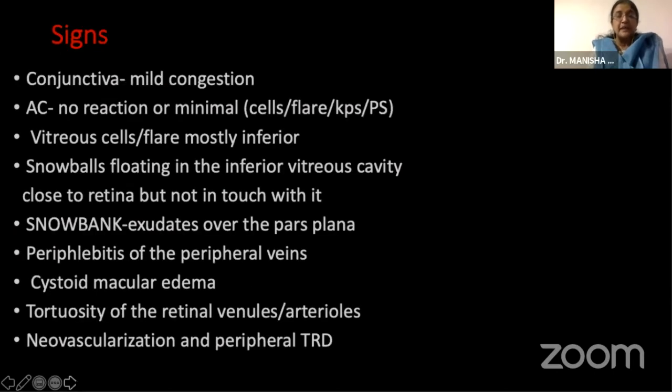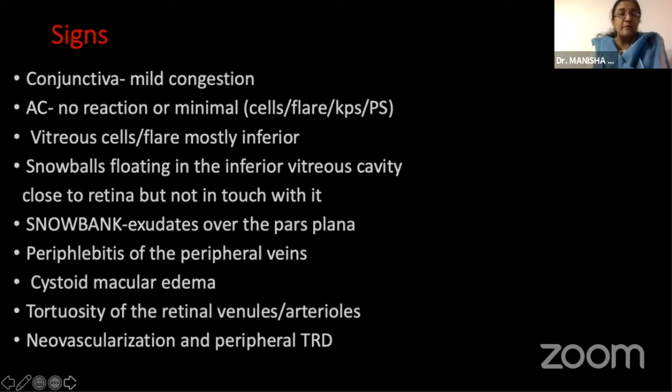There is a whole gamut of signs which may be present, from the conjunctiva showing mild congestion to an AC reaction with some vitreous cells and flare, mostly confined to the inferior area. There may be snowballs floating in the inferior vitreous cavity close to the retina, but what is important is that they will not be touching the retina.